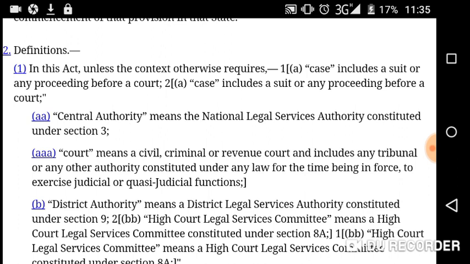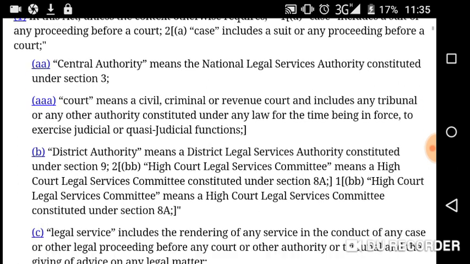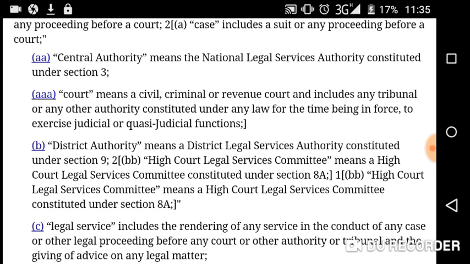Section 2, subsection 1. In this act, unless the context otherwise requires, 1a, case includes a suit or any proceeding before a court. Then a central authority means the National Legal Services Authority constituted under section 3. Clause aaa, court means a civil, criminal or revenue court, and includes any tribunal or any other authority constituted under any law for the time being in force to exercise judicial or quasi-judicial functions.